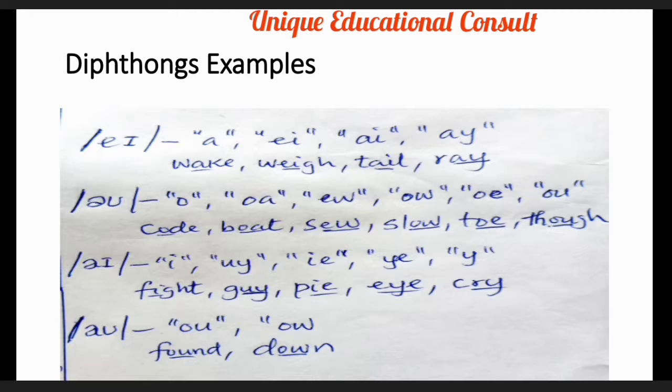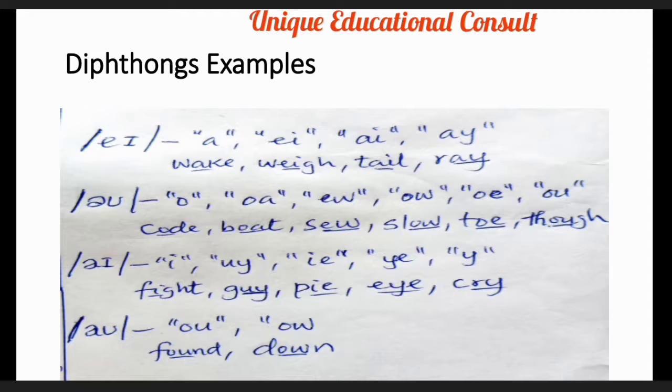OW formation, we have slow. Good. OE, we have toe. Good. And the last one is OW. We have though. Good. Now let's progress to the next sound.